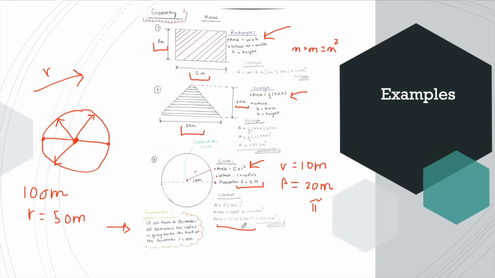And if we don't want to use the symbol pi, we can multiply 3.14 times 10 meters squared, and that's going to be the same, 314.15 meters squared. And that's how we can get all the areas of these geometric shapes. Knowing the simple geometric shapes, we can get the areas of a house, of a building, of a street, because as we saw in the images of the streets, we recognize these simple geometric shapes in houses, in buildings, in streets.